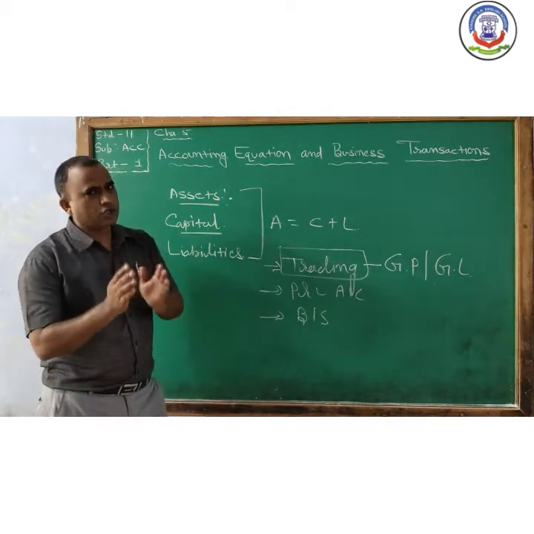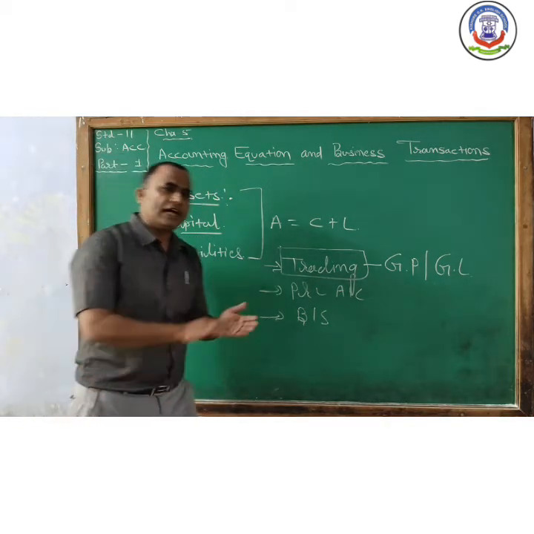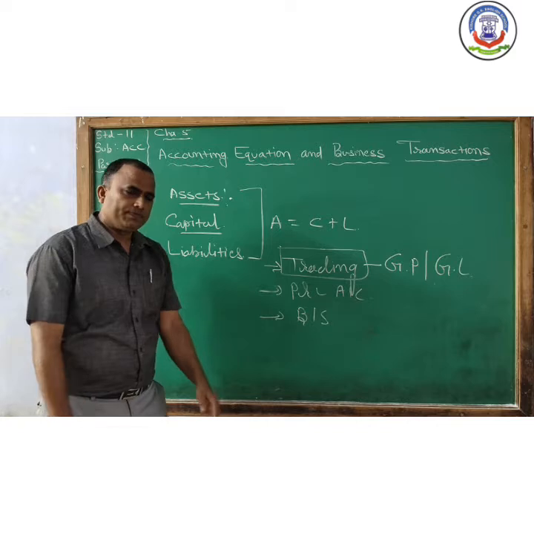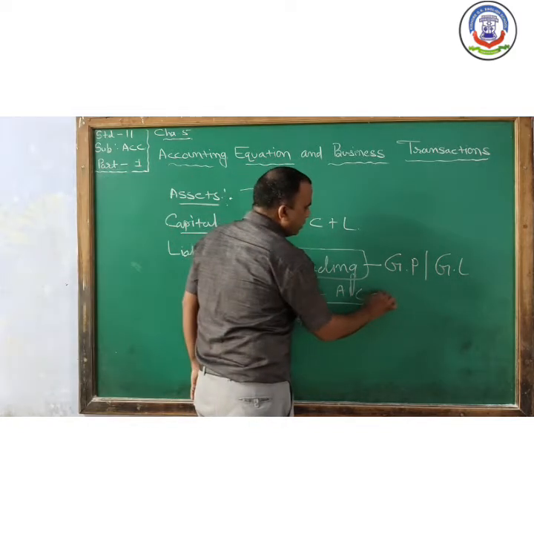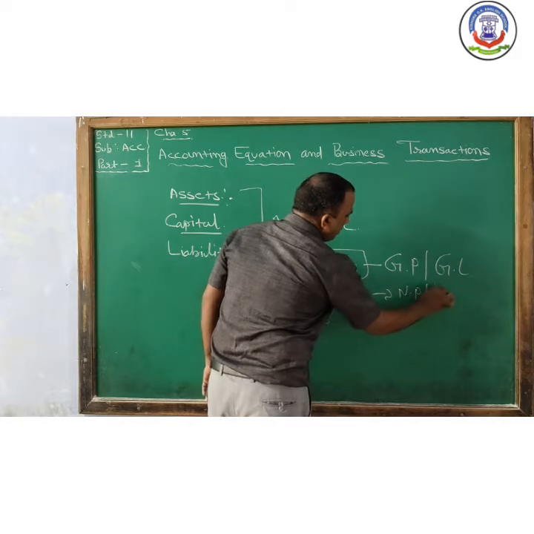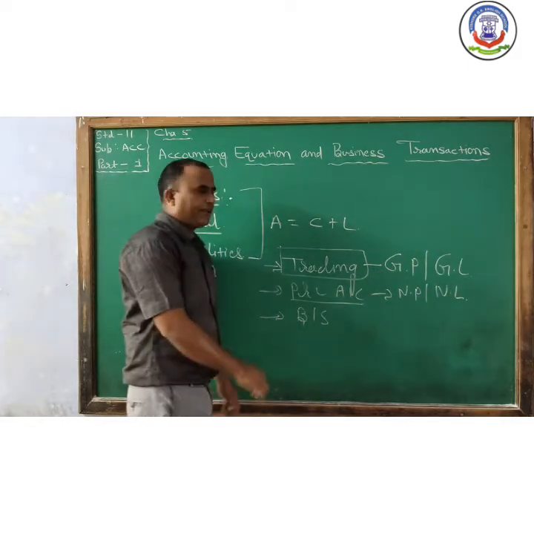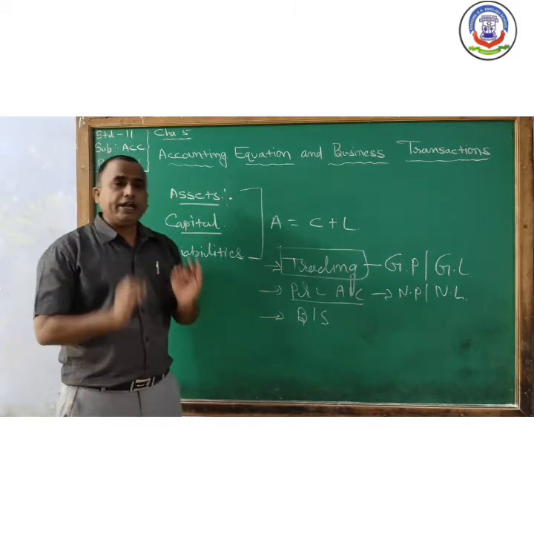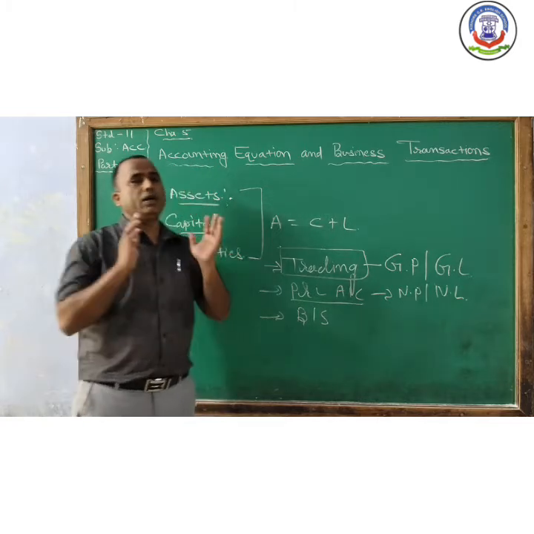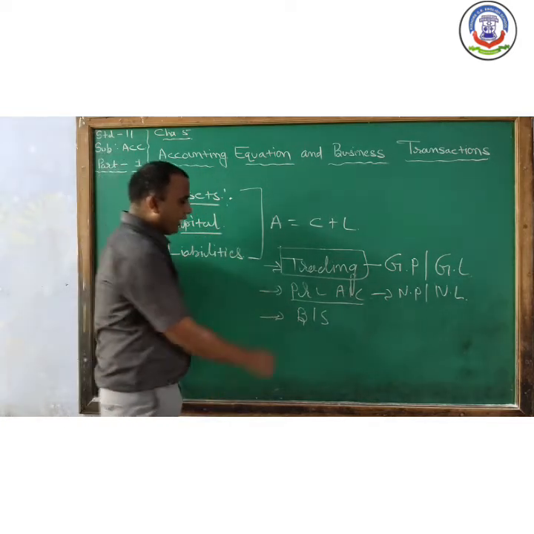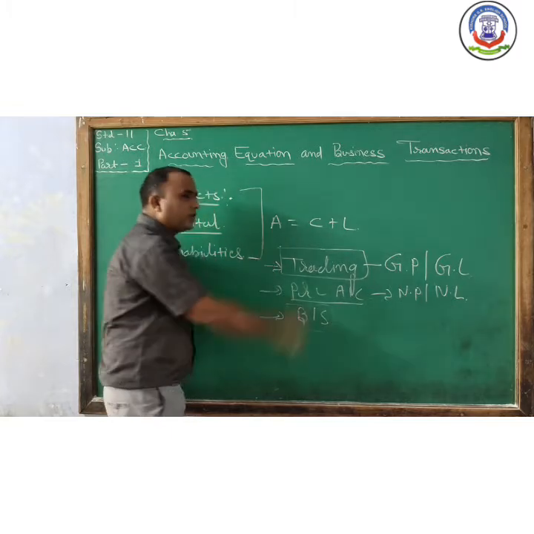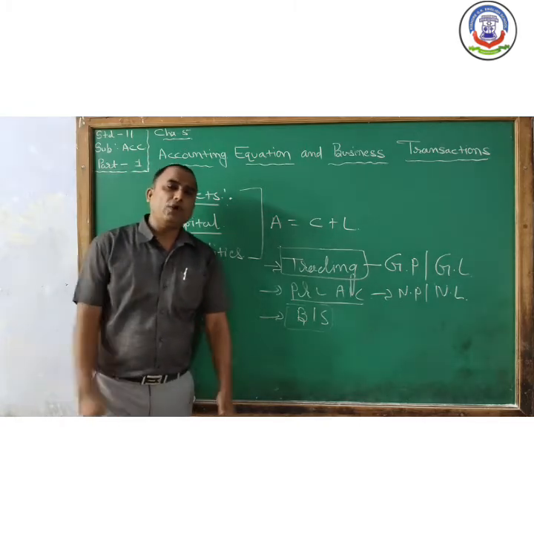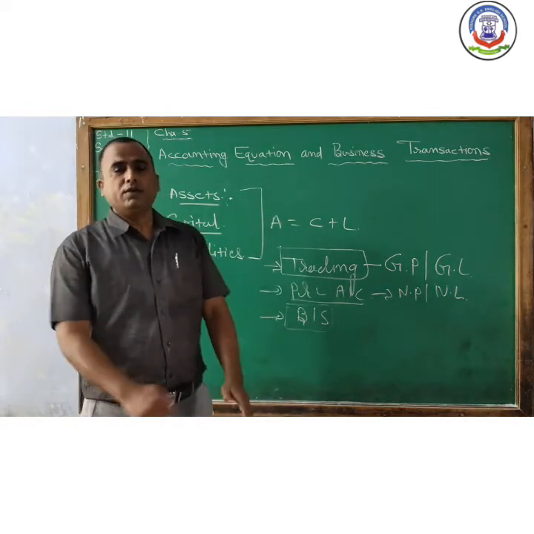After finding out the gross profit or gross loss, we have to transfer this GP or GL into the profit and loss account. And when we prepare the profit and loss account, we find out the net profit or net loss. So we can say that with the help of profit and loss account, we have an idea about the net profit or net loss of the business. And then after, we have to prepare a balance sheet. It gives the information about the financial position of the business.